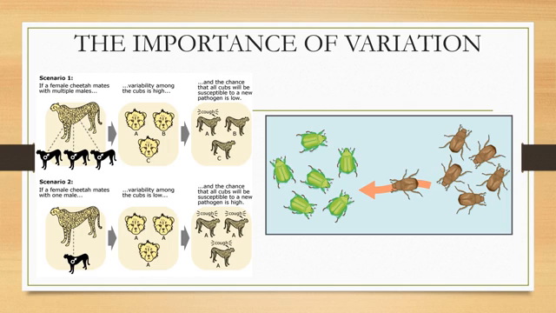Thus, if there were a population of bacteria living in temperate waters, and if water temperature were to be increased by global warming, most of these bacteria would die, but the few variants resistant to heat would survive and grow further. Variation is thus useful for the survival of species over time.